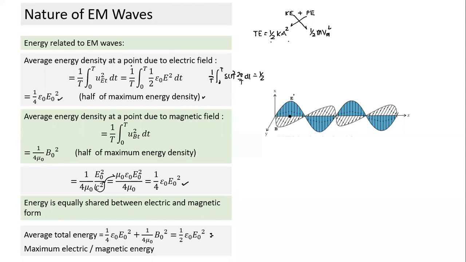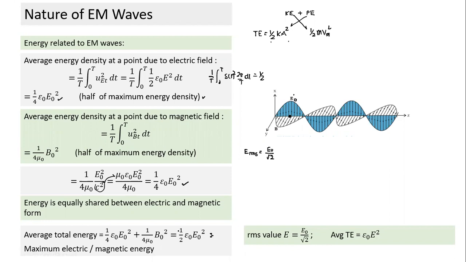And similar to this, the electric field is oscillating with amplitude of E naught. Can someone think what will be the E RMS value? What is RMS? This is also varying as a sine function. E RMS can be written as E naught by root 2. So if I write in terms of RMS form, E RMS is amplitude by root 2. So average total energy, if I substitute root 2 into E RMS, becomes equal to epsilon naught into E RMS square.